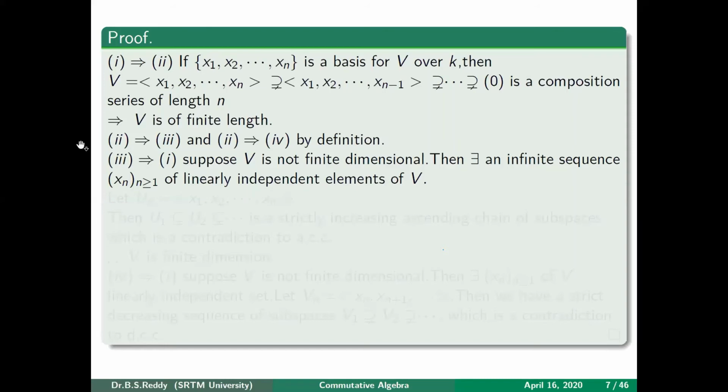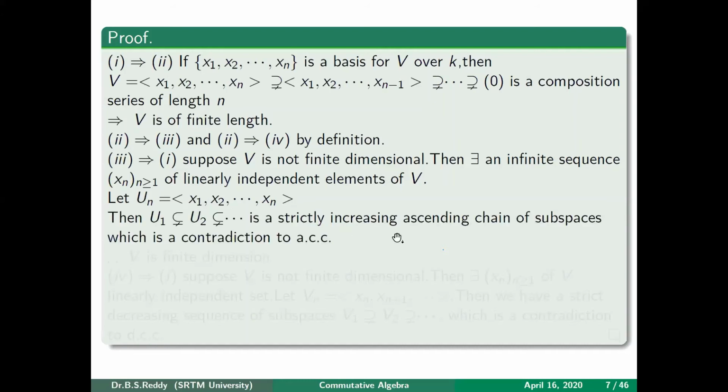So once you have an infinite sequence of linearly independent elements, then we construct a sequence of subspaces. You call it Un, which is the subspace generated by n elements, namely x1, x2 up to xn. So what is U1? U1 is the subspace generated by the element x1, and U2 is the subspace generated by the elements x1, x2. Similarly, Un is generated by x1 up to xn. Then what you can observe is that there is no subspace between U1 and U2. So you get a strictly increasing sequence which never stops.